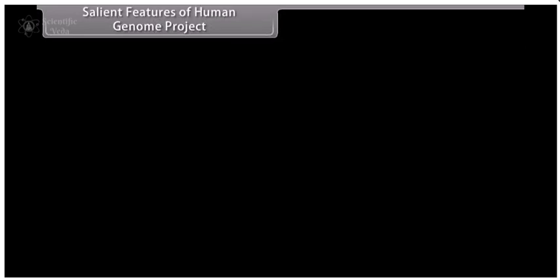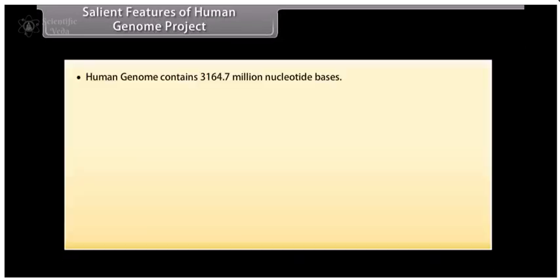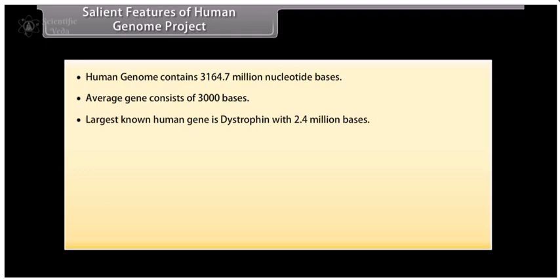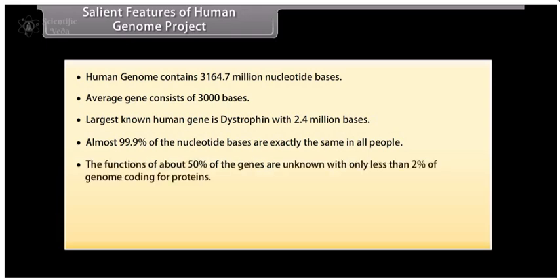Salient features of Human Genome Project. Human genome contains 3,164.7 million nucleotide bases. Average gene consists of 3,000 bases. Largest known human gene is dystrophin with 2.4 million bases. Almost 99.9% of the nucleotide bases are exactly the same in all people. The functions of about 50% of the genes are unknown, with less than 2% of the genome coding for proteins.